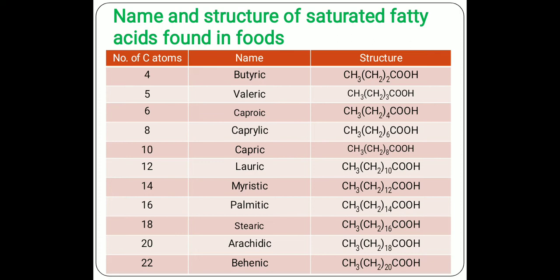The 4-carbon fatty acid, butyric acid, is most abundantly present in milk, and the 12-carbon saturated fatty acid, lauric acid, is present mainly in coconut oil.